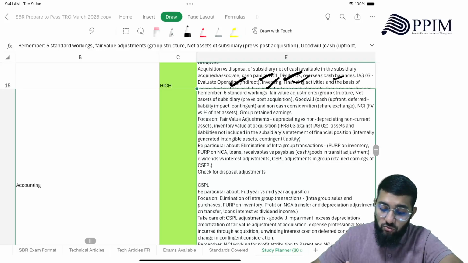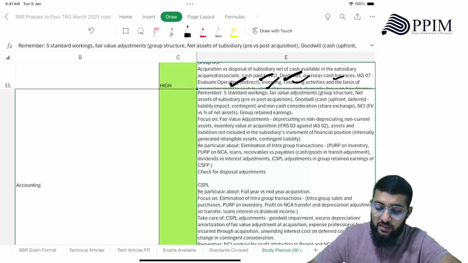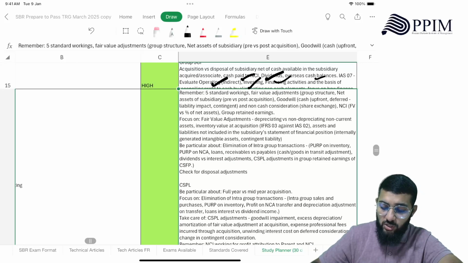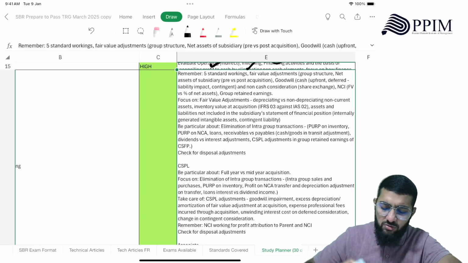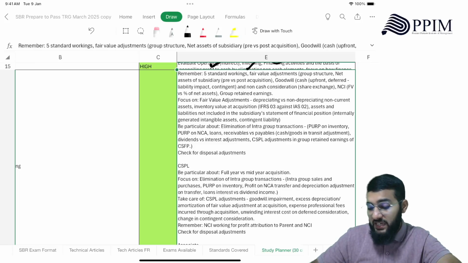Then you need to remember the five standard workings, the fair value adjustments. Then goodwill, non-cash consideration, group retained earnings. Then you focus on fair value adjustments. So this is how you are going to deal with it in your financial statements, the SFP and SPL.